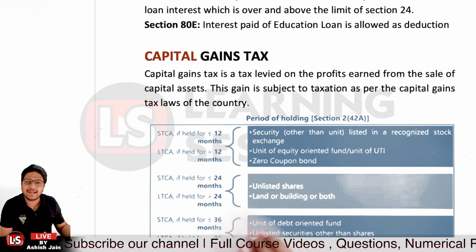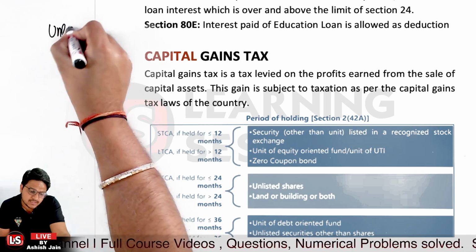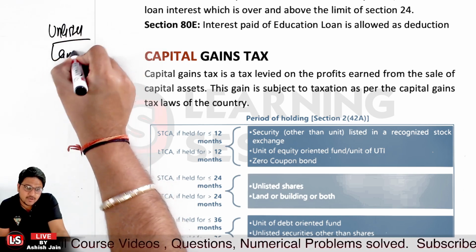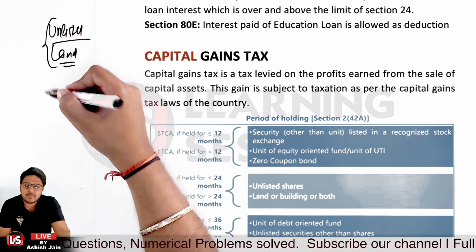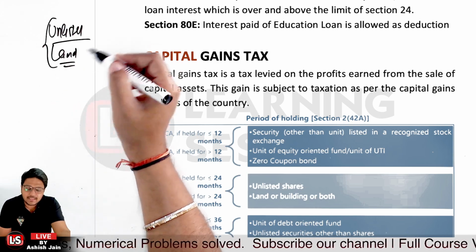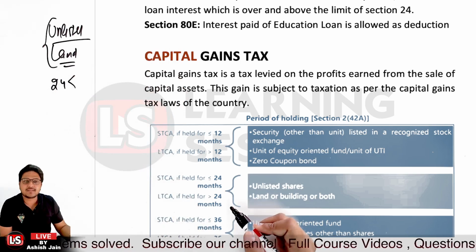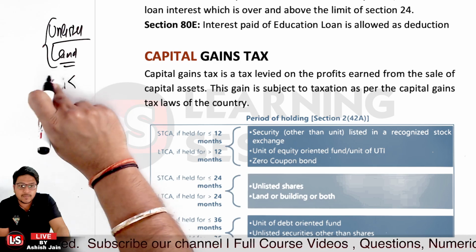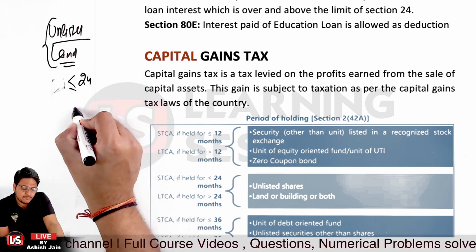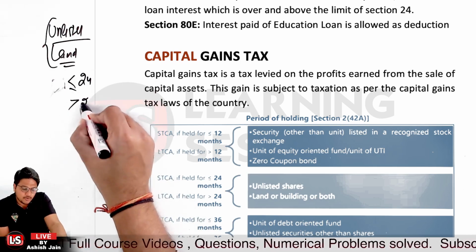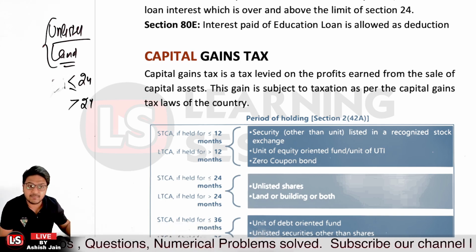And further, if we're talking about land or building, or unlisted securities, in that scenario it will be considered a short-term capital asset if you're holding it for less than or equal to 24 months. And if you're holding it for more than 24 months, it will be considered a long-term capital asset for unlisted shares and for land and building.